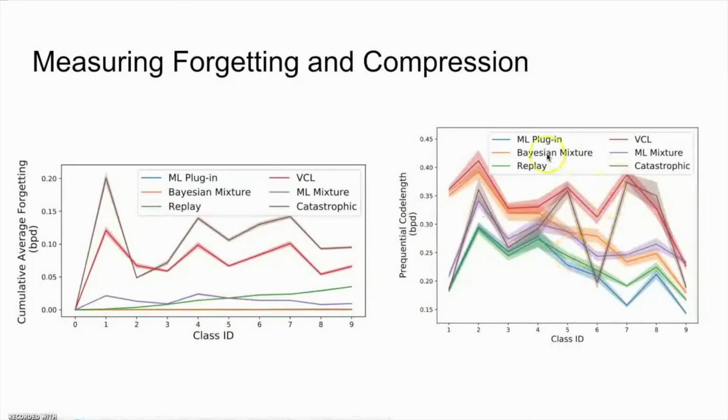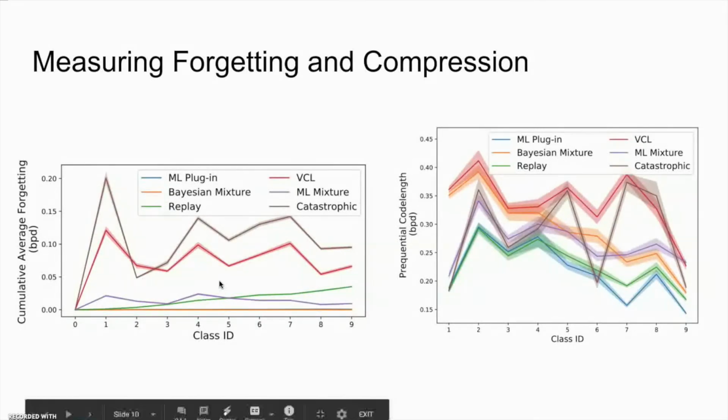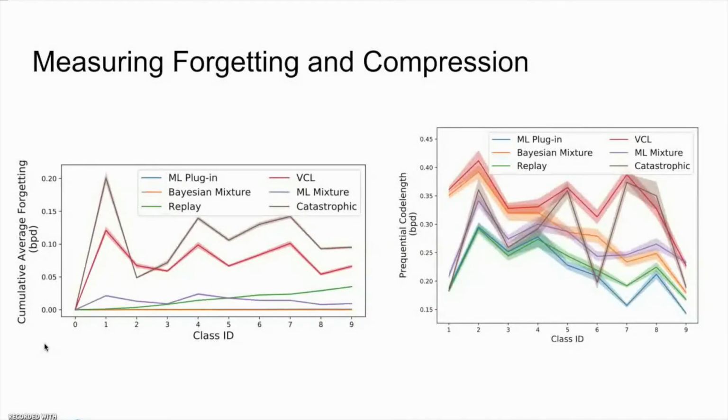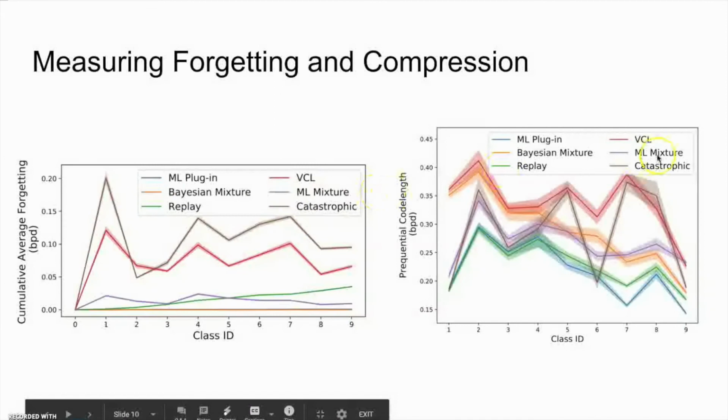On the right side is a figure of prequential code lengths of different methods. And as we can see, ML plugin achieved the best performance in this case, whereas VCL achieved the worst performance. In our paper, we analyze the limitations of VCL and explain why it achieves the poor performance. If you're interested, please read the details in our paper. To address the limitations of VCL, we also proposed a method called ML mixture code. The performance in terms of forgetting and compression of ML mixture code are also presented here.